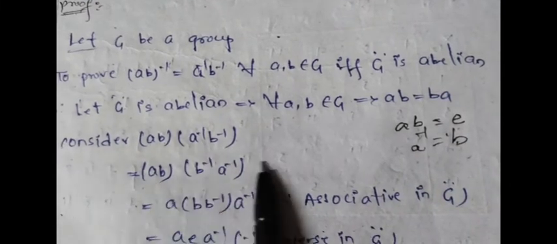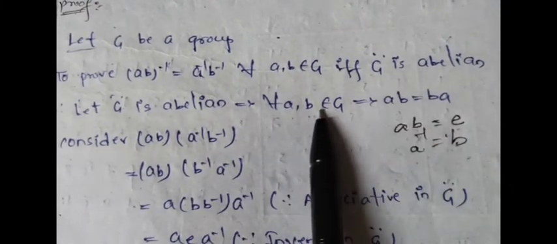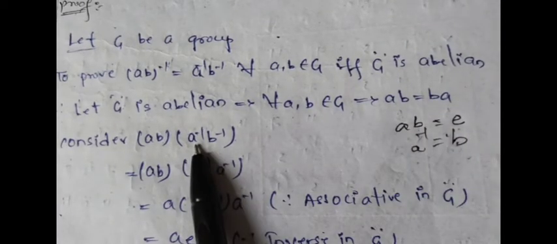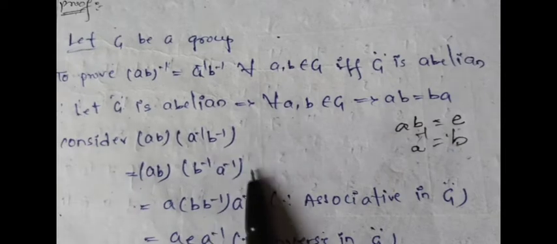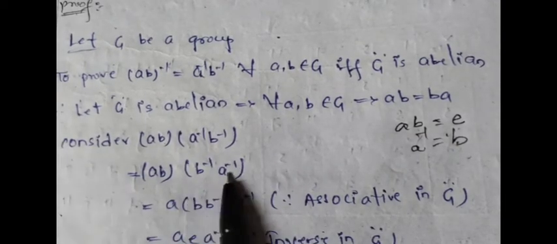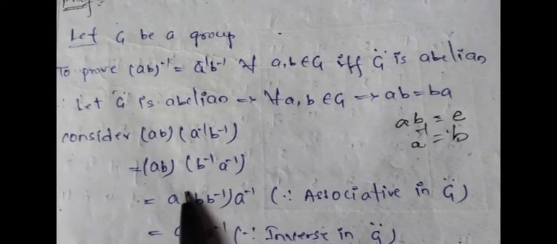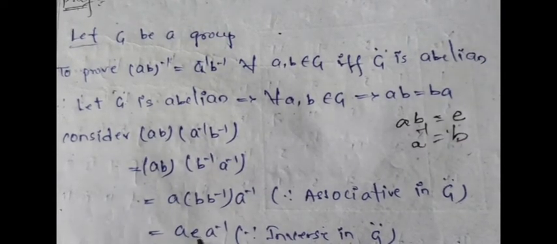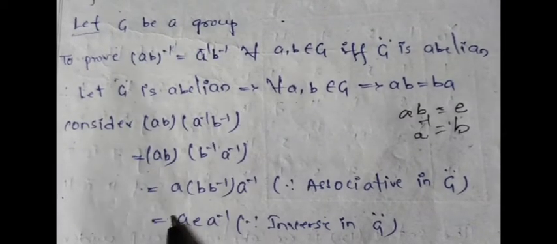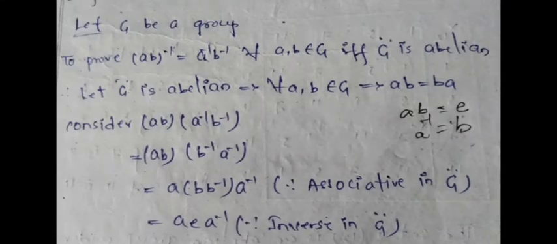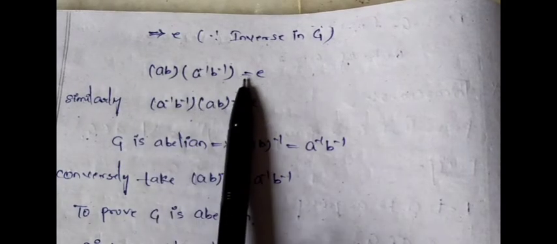So by taking this value, it is already given that G is abelian. Abelian in the sense AB equals BA. Similarly, A inverse B inverse equals B inverse A inverse. Again by the associative property we can write B into B inverse into A inverse. Again by the inverse property, B into B inverse is nothing but E. Again by the identity property, A into E equals A. Again A into A inverse equals E. So AB into A inverse B inverse equals E.